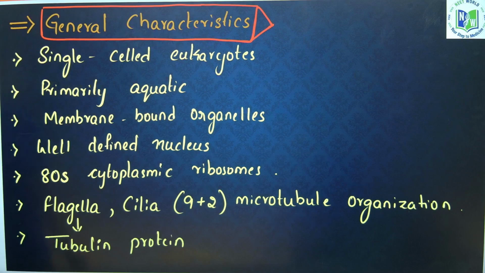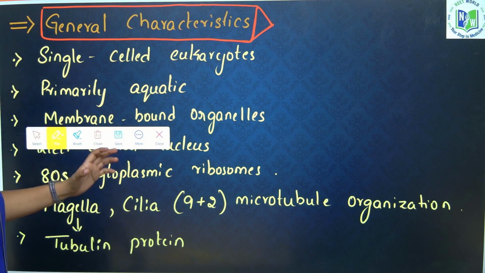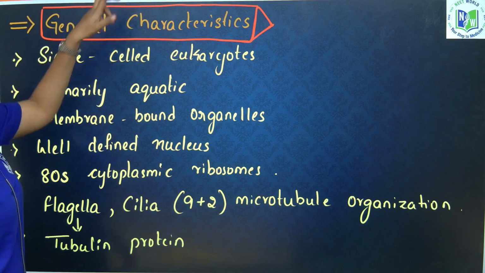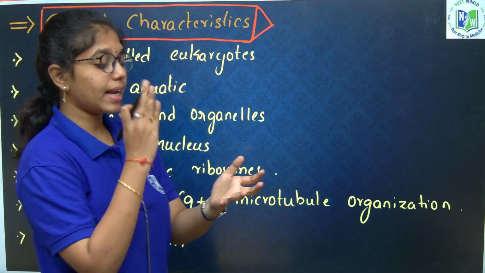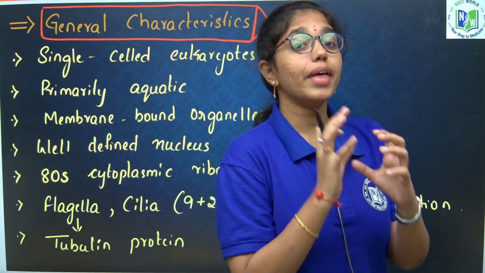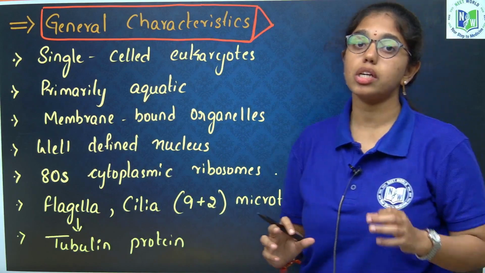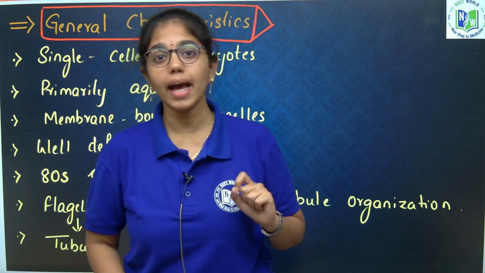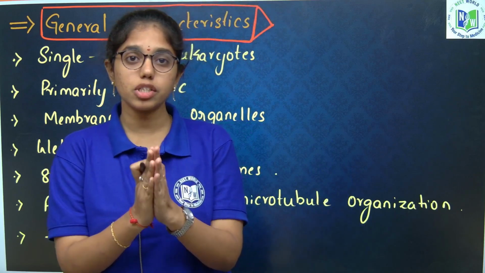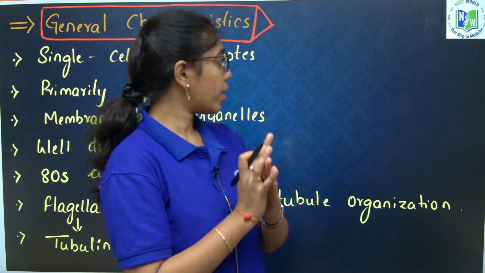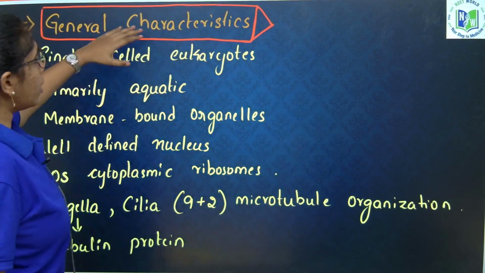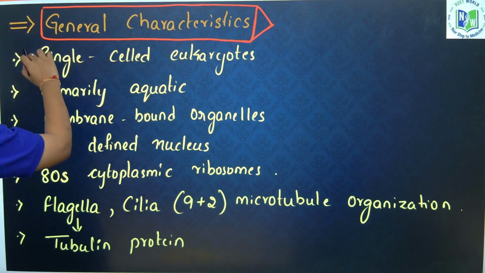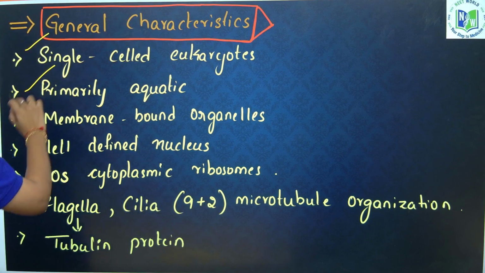Next, the general characteristics of Protista. One more point to discuss: as Protista includes all these kinds of organisms, plant-like, fungi-like and animal-like, they form a common ancestor for all the 3 kingdoms, that is Fungi, Plantae and Animalia. Next, as we have discussed, they are single-celled eukaryotes, and they are primarily aquatic.